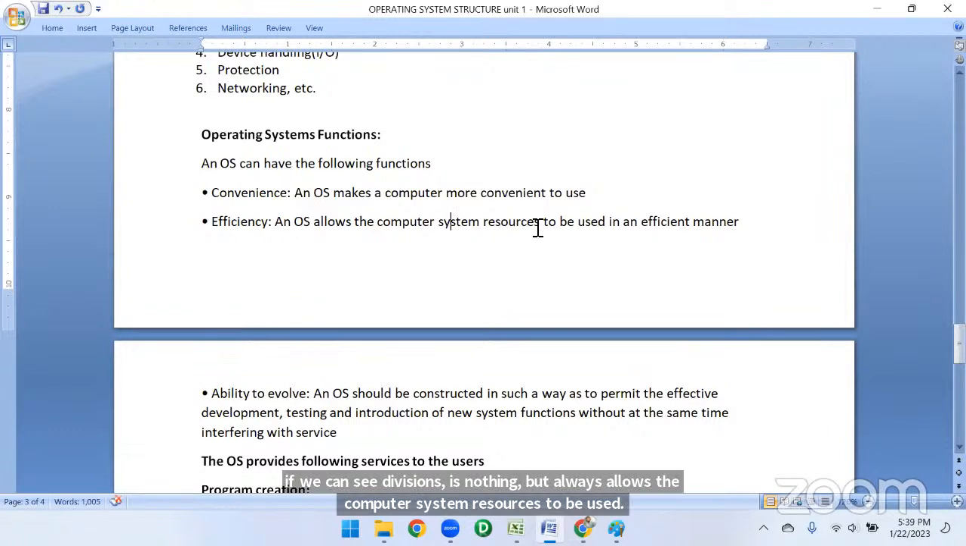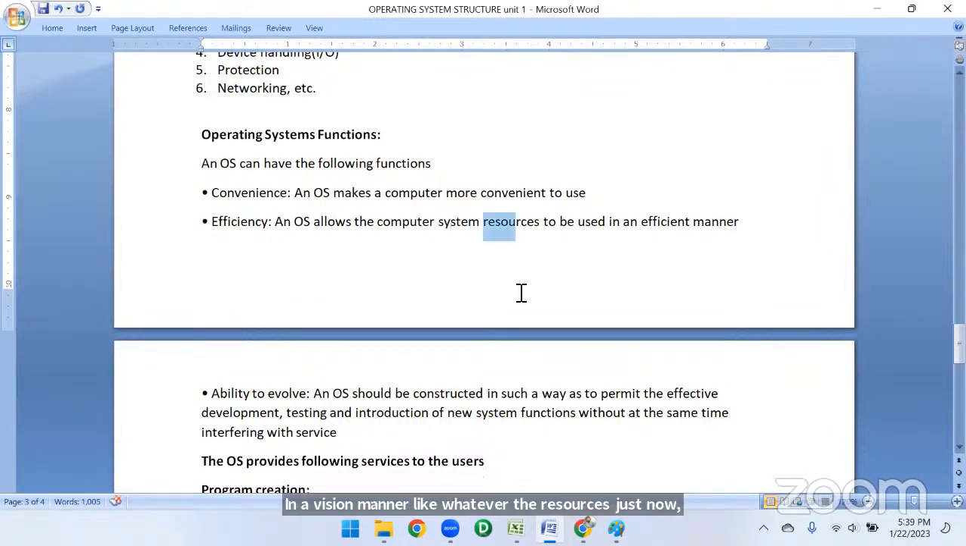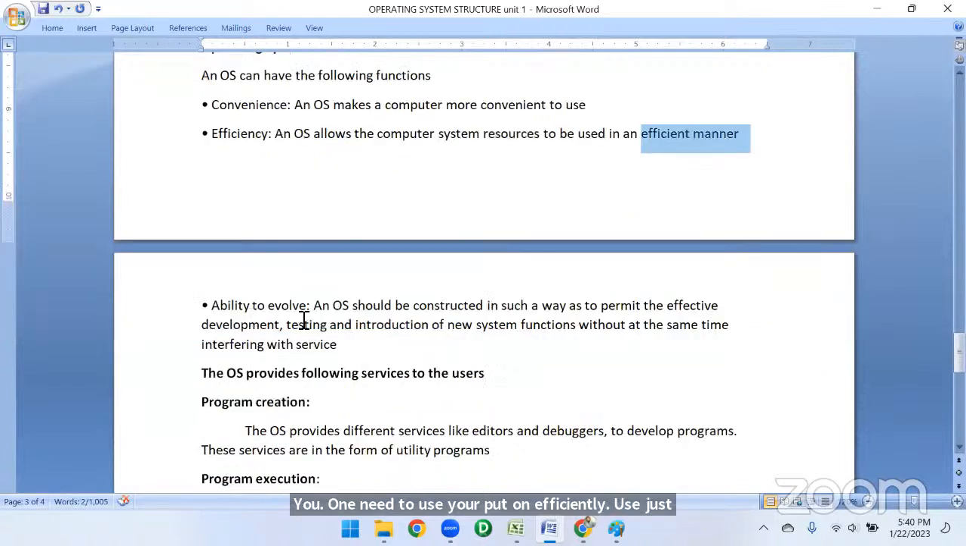Like whatever the resources, just now I said, resources means input and output devices, whatever things are connected to this computer, like RAM, ROM, everything comes under resources. It uses all of these efficiently, whatever is needed for whatever purpose. Next, ability to evolve. An operating system should be constructed in such a way that it permits the efficient development, testing